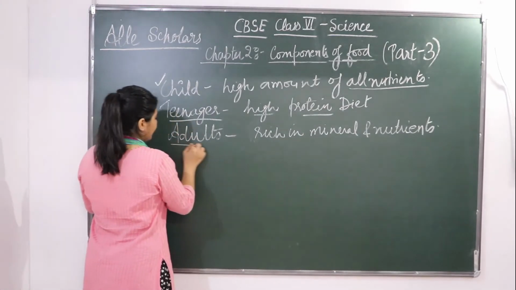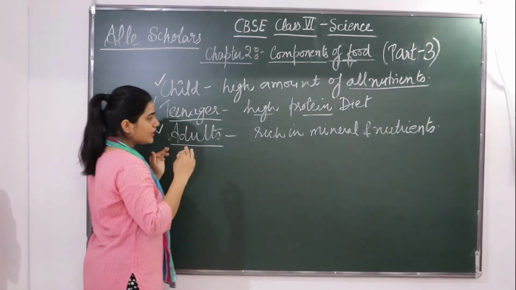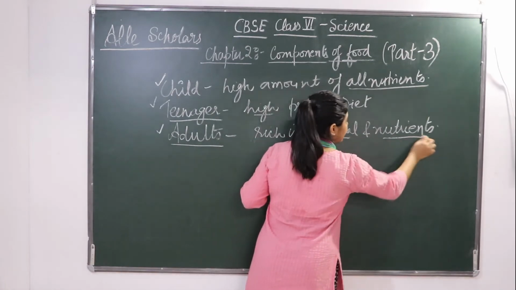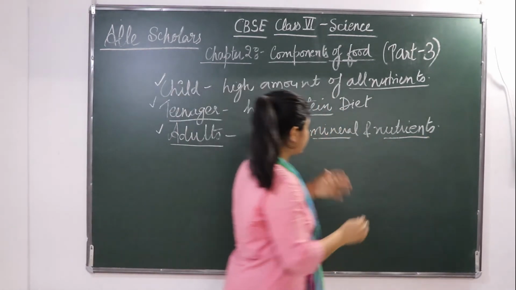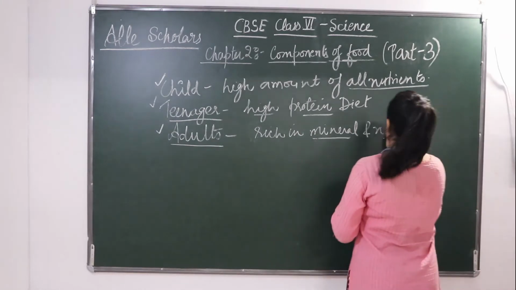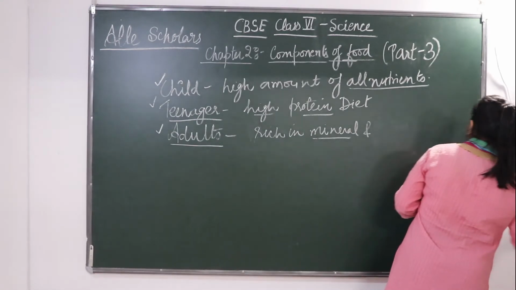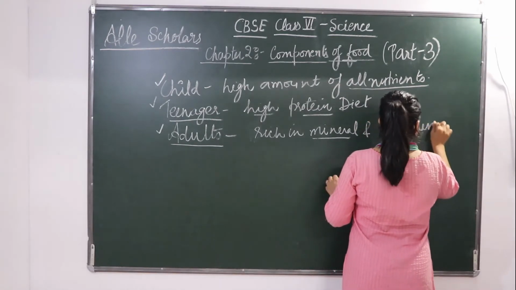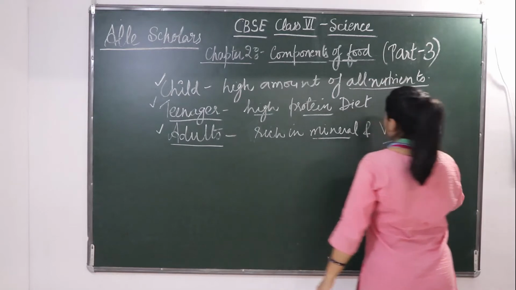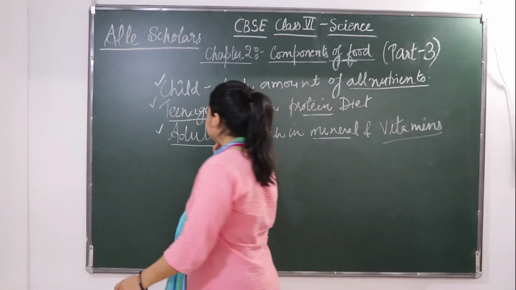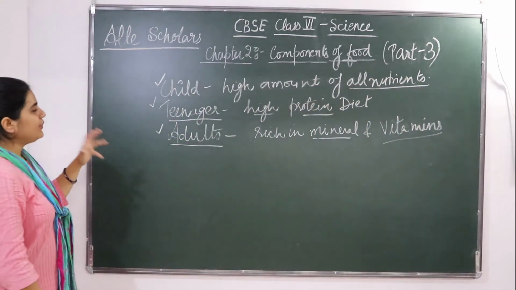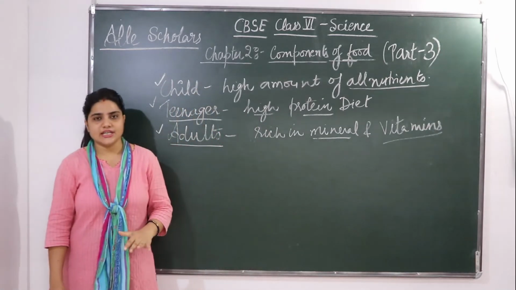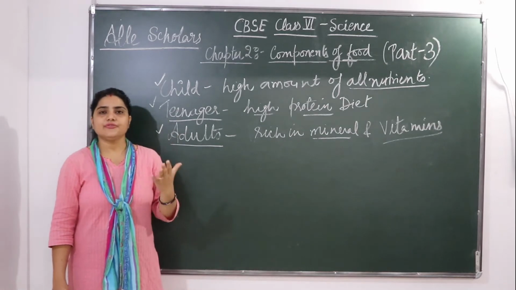And for adults, we need a diet rich in minerals and vitamins, not nutrients, vitamins. Okay, so you can see how at different stages of life the need of nutrients differs. Life के different stage पे nutrient differ करते हैं.